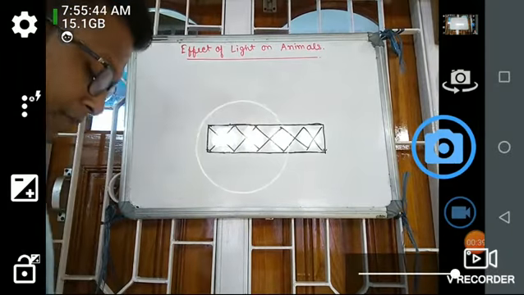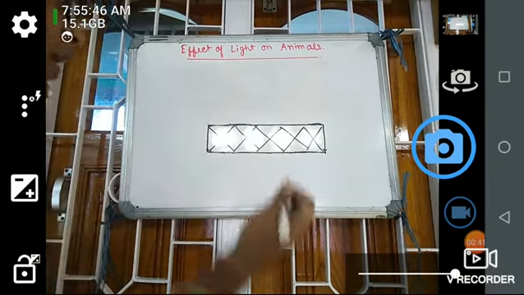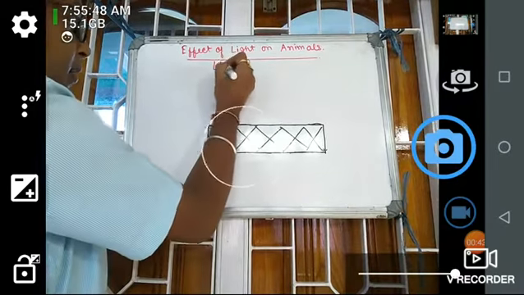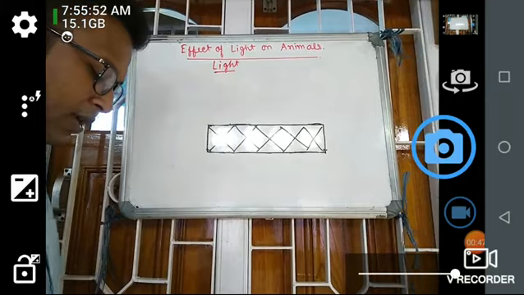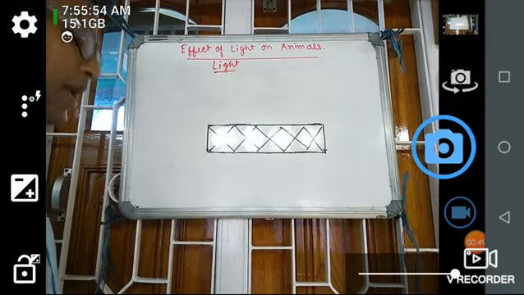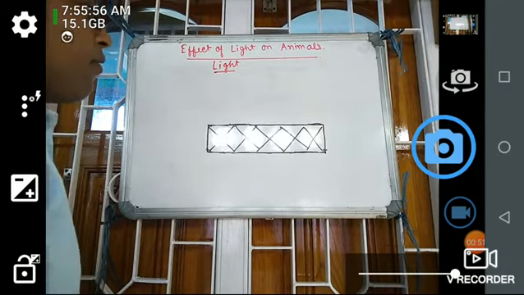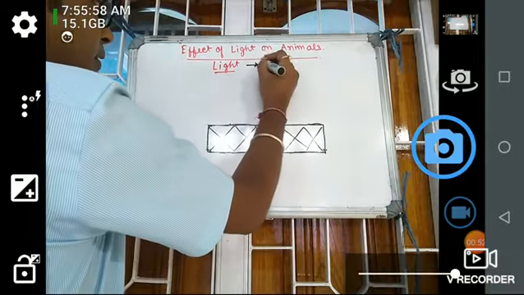So first of all, as we have studied, light is nothing but a certain electromagnetic spectrum. That is, light is a form of energy.